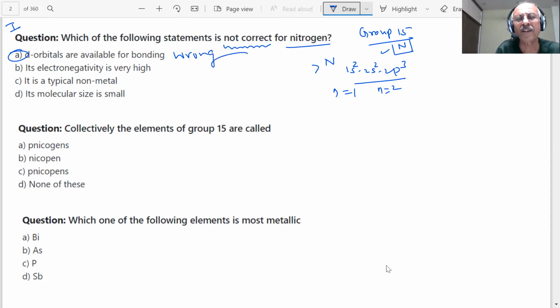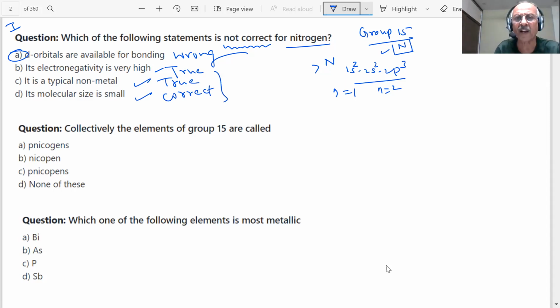Its electronegativity is high. Is it true? Nitrogen is a highly electronegative element. It is true, students. You should learn each and everything. Is it a metal or a non-metal, students? Nitrogen is the first element of group 15. It is a non-metal. That is also true. Its molecular size is small. That is also correct. All these statements are correct. Only the first is wrong.